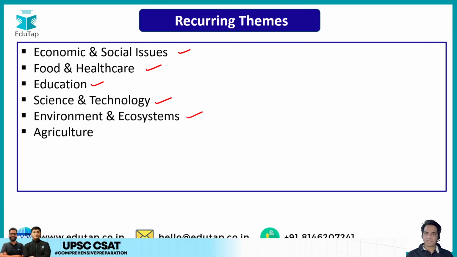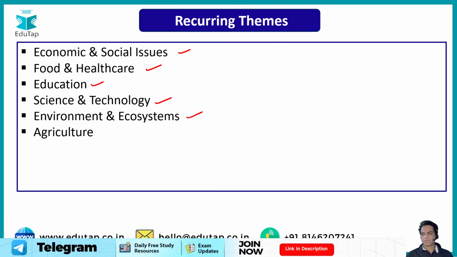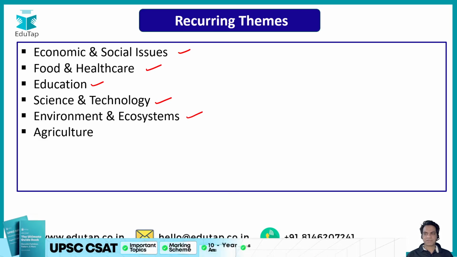Then agriculture is one of the mainstays of your comprehension part. Doubling farmers' income, what can be done to improve the benefits for farmers, monocropping versus diversification of crops, dependence on monsoon, dependence on technology, poor infrastructure, microfinancing for agriculture.